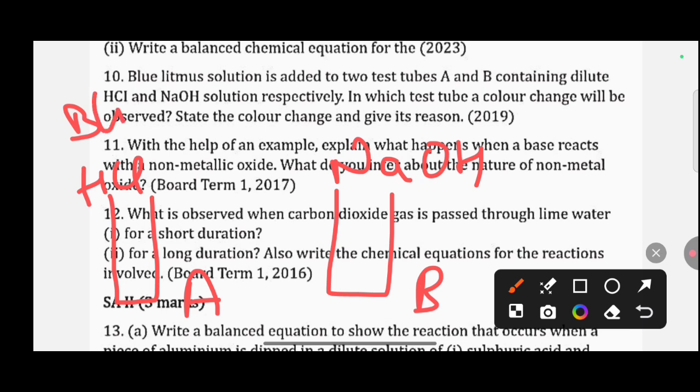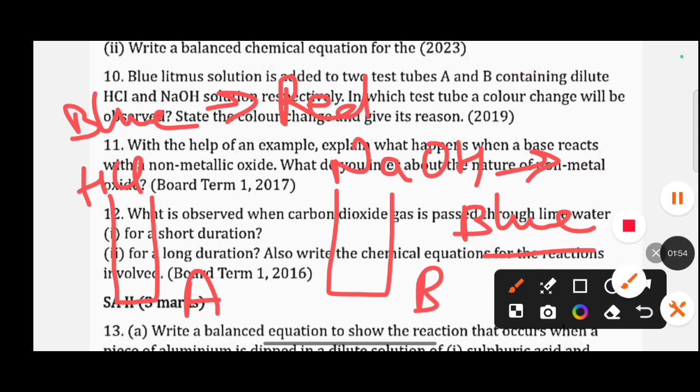As we know, acids turn blue litmus to red. So the color change in test tube A will be blue to red. In test tube B, we have a base. So it remains blue in the presence of blue litmus, because bases turn red litmus to blue. So in test tube A, the color will change from blue to red, and in test tube B, the color will remain blue.